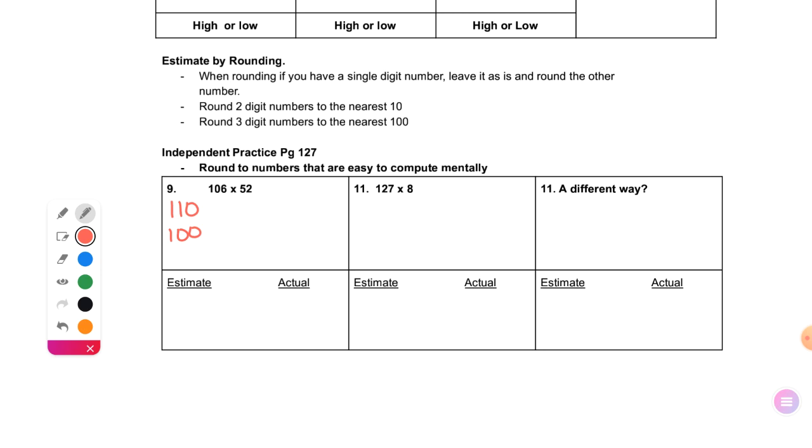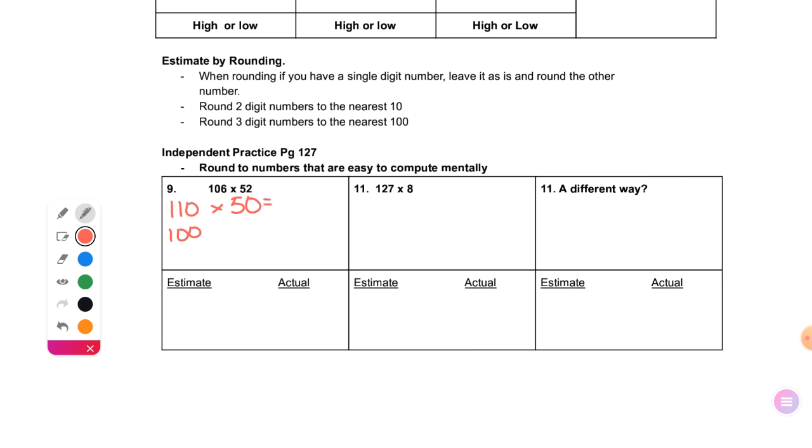If I was rounding 106 to the nearest 10, I would round it to 110. If I'm rounding it to the nearest 100, I would round it to 100. What would I need to change the other number to be able to do mental math times 110, Ethan? 50.